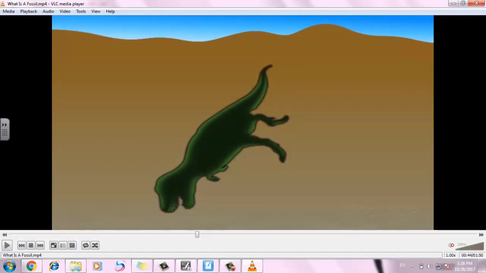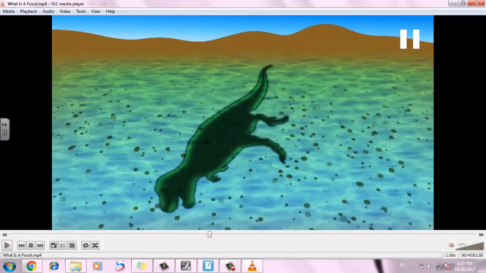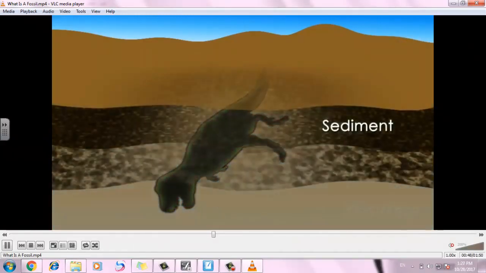Now we are going to see how the bones of the dinosaur turned into rock and became a fossil. Number 1, the bone must be buried quickly in the soil. And soil, sand and mud accumulate over the body.